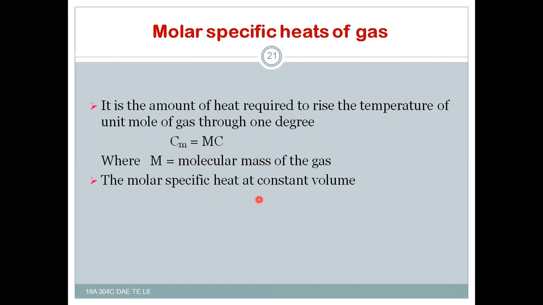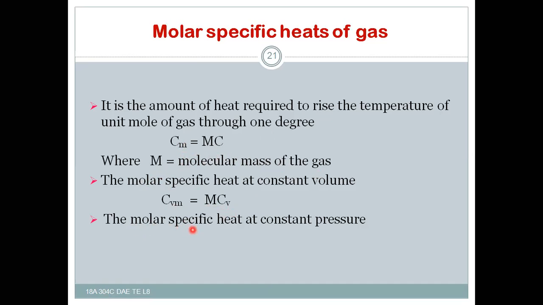The molar specific heat at constant volume is CVM equal to MCV. The molar specific heat at constant pressure is CPM equal to MCP. It means CVM is the product of specific heat at constant volume and the molecular mass of the gas, and CPM is equal to MCP, the product of specific heat at constant pressure and the molecular mass of the substance.